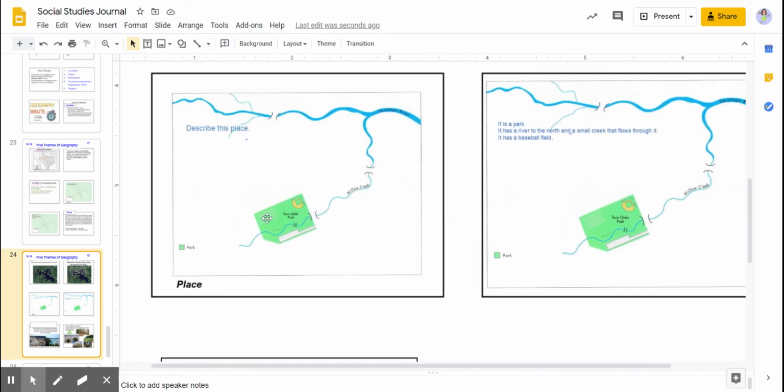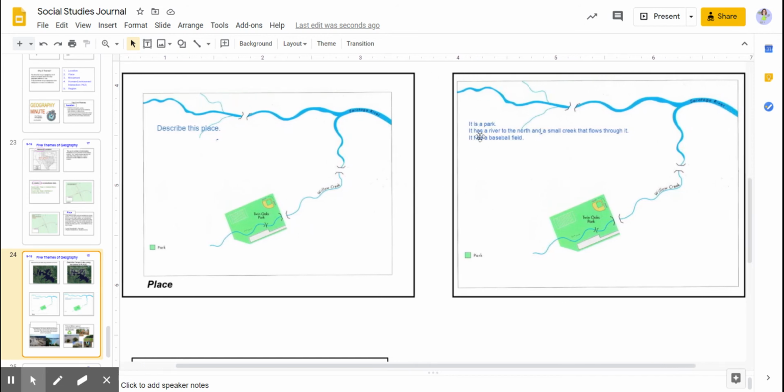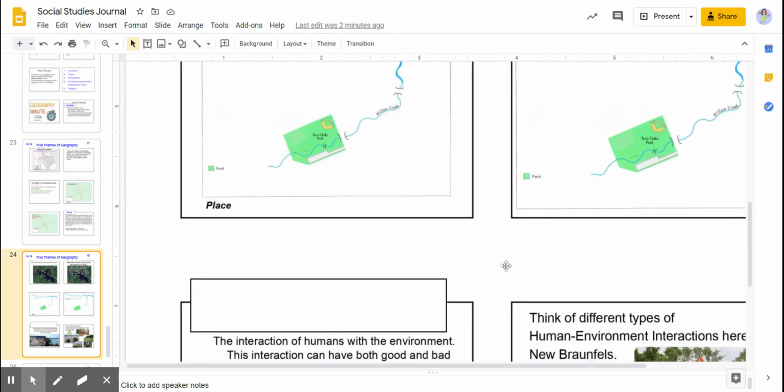So if you looked at this map and you had to describe it, your answer might be it is a park, it has a river to the north, and a small creek that flows through it. It has a baseball field. So the baseball field is a human man made feature, and the creek and the river is a physical, natural feature.